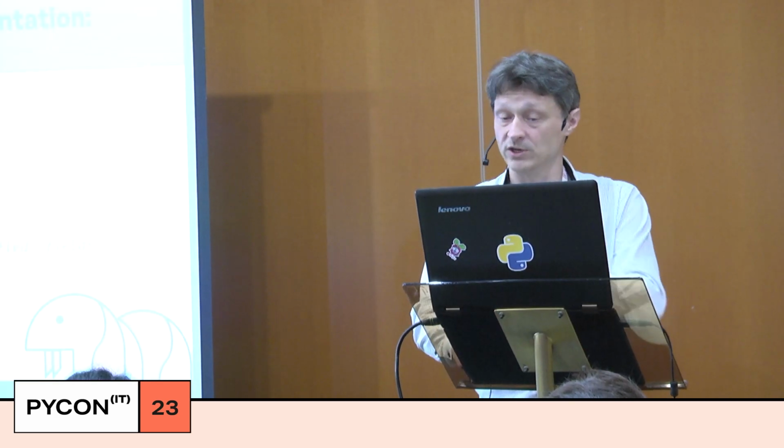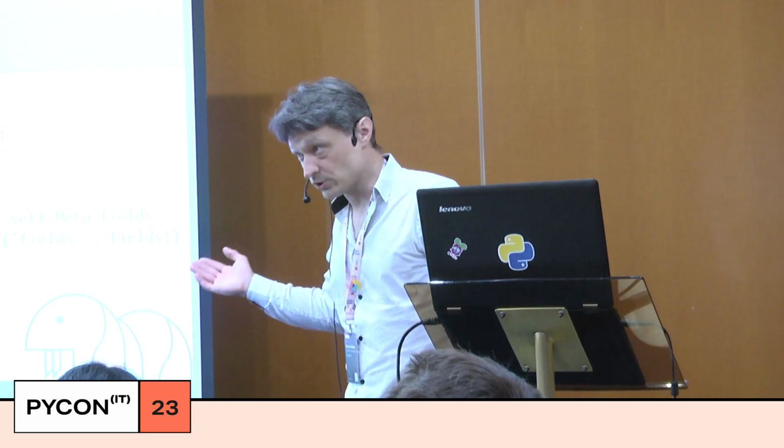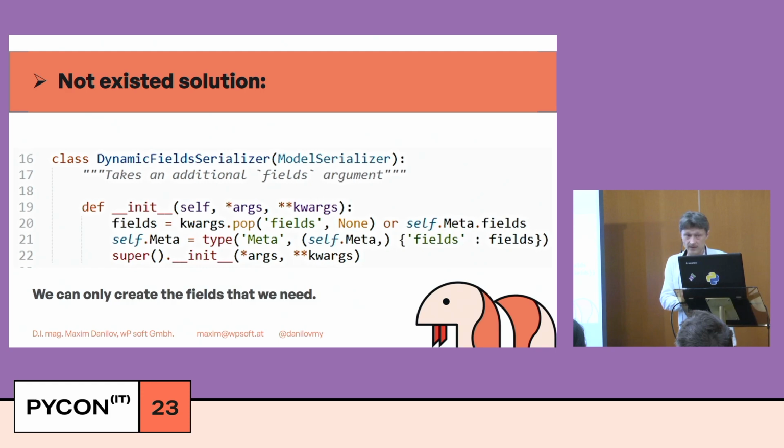The existing solution in the documentation you have already seen. The solution not existing in our project you have not seen anywhere. We simply say to the serializer, hey, create only the fields which we need, not all fields from the model.